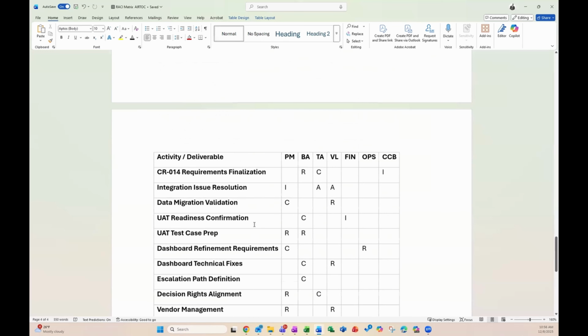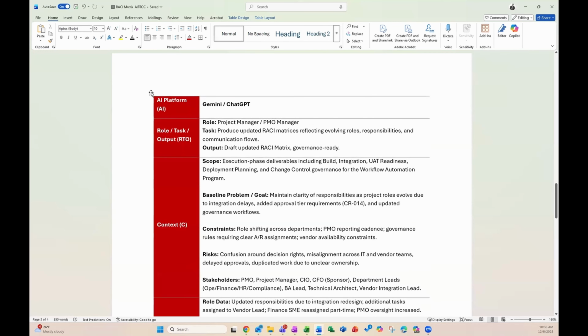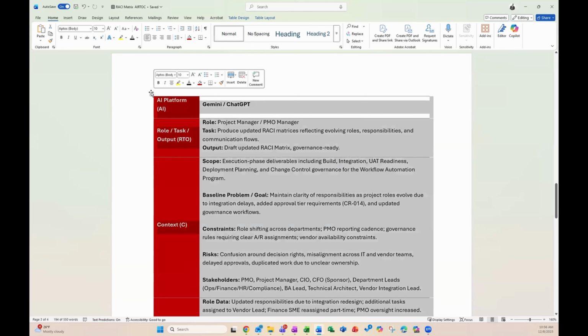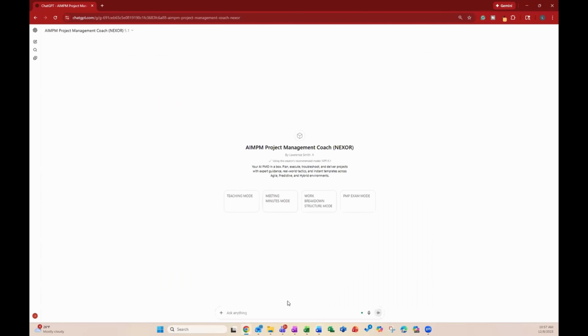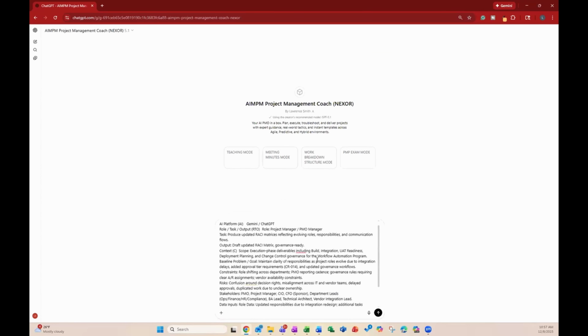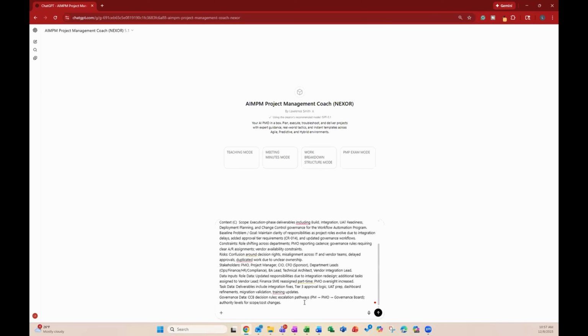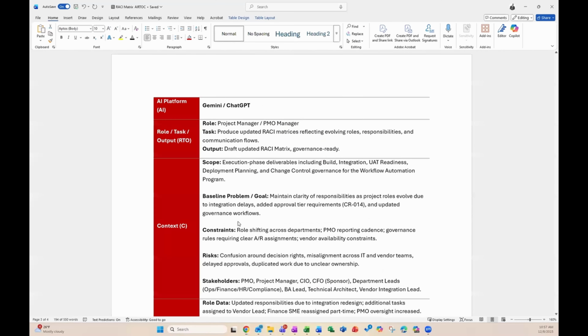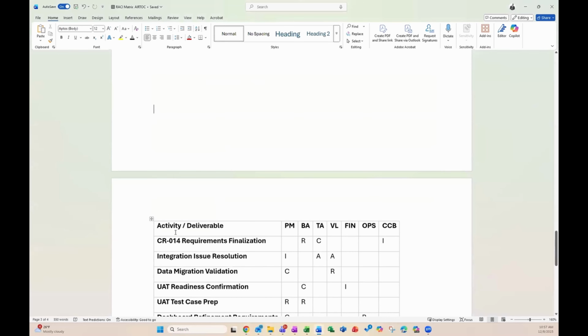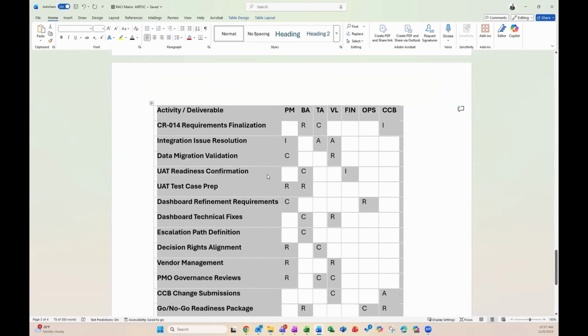So let's take these two pieces. First piece we'll copy and paste into the AIPM Project Management Coach. And there's one more piece that I'm going to need to add here, which is the RACI. So I'll type in here is the RACI. And again, this is one example of how you can add this information in. You can definitely add in a fuller, more complete document if you have that, right? So a lot of times RACIs are drafted out into Excel documents, but again, we're using very minimal data here for the sake of demonstration.